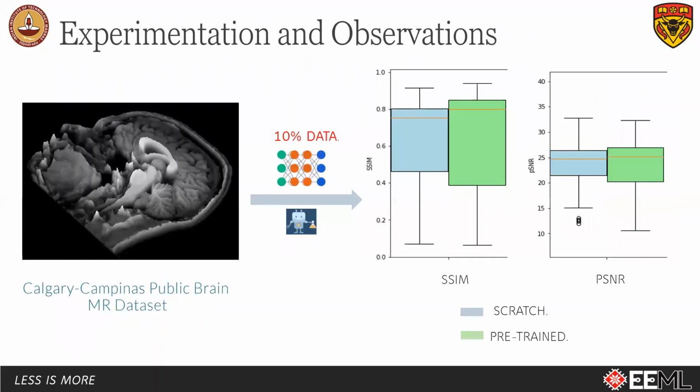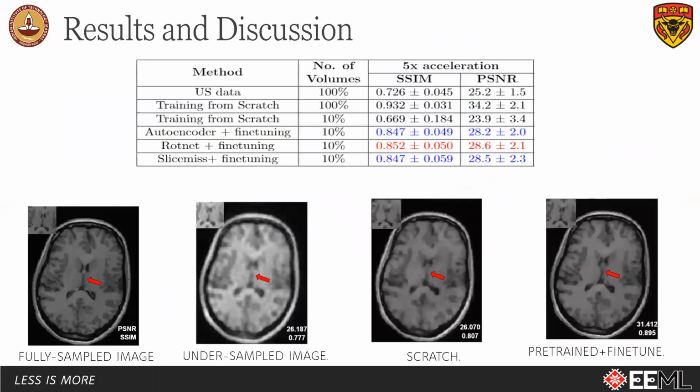For experimentation, we simulated a situation where we have fully sampled data for only 10% of the undersampled data to fine-tune the model. We compared the performance of pre-trained models with models trained from scratch with only 10% of the fully sampled data. We found that pre-trained networks perform better than networks which are trained from scratch. All our experiments are performed on the Calgary-Campinas public brain MR dataset. Qualitative and quantitatively also, pre-training shows satisfactory results.